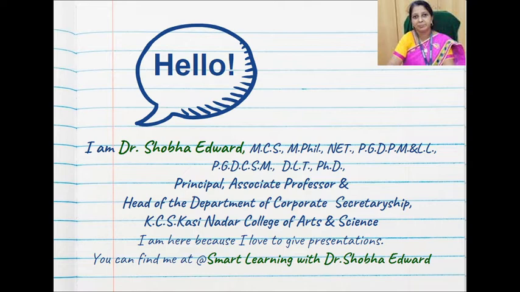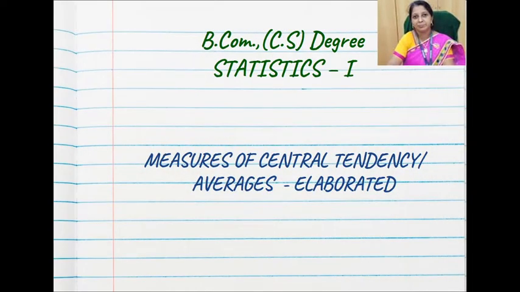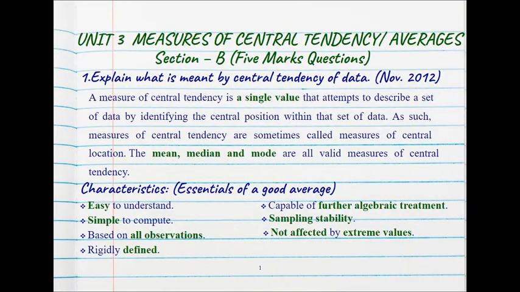So you will be seeing measures of central tendency in detail. As we move on to the measures of central tendency, it is nothing but the averages. It is a single value to depict the whole set of data that is given. The entire data is depicted by a single value, and it includes the mean, median and mode.